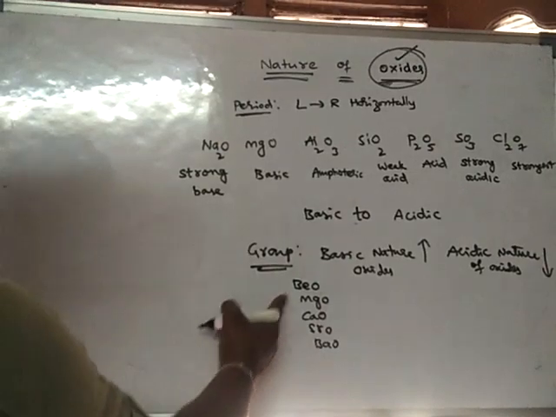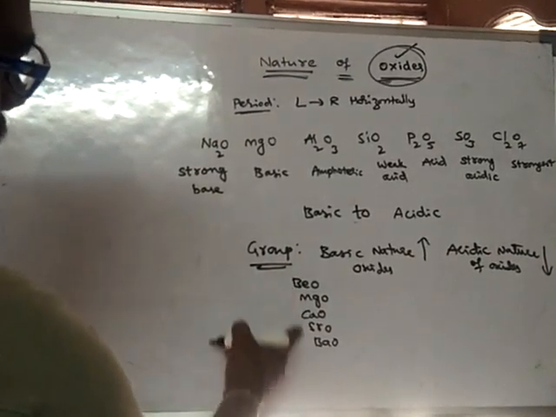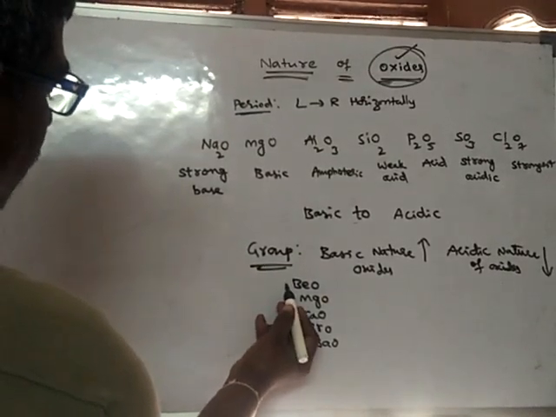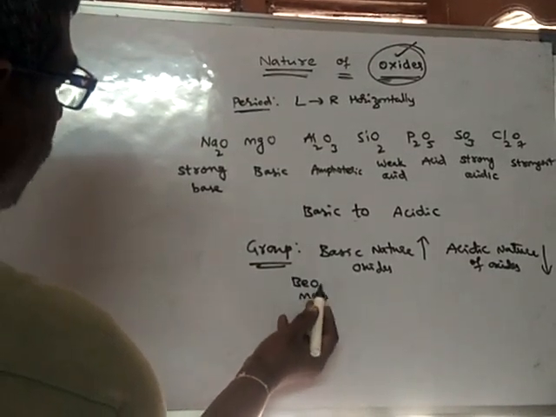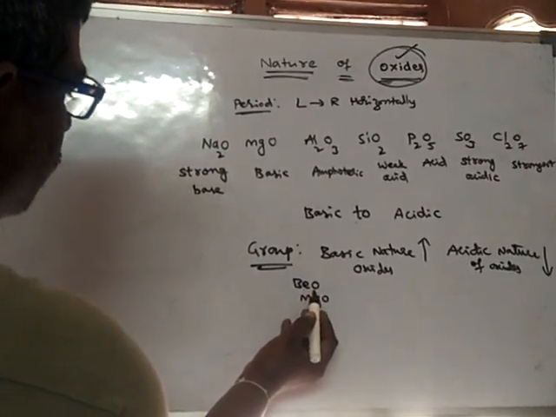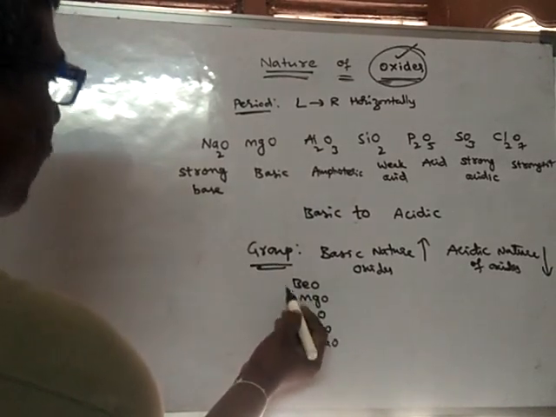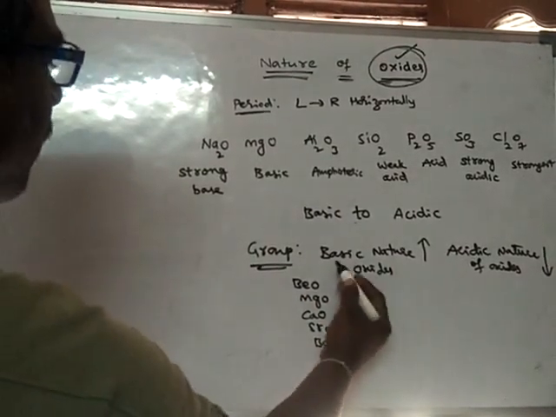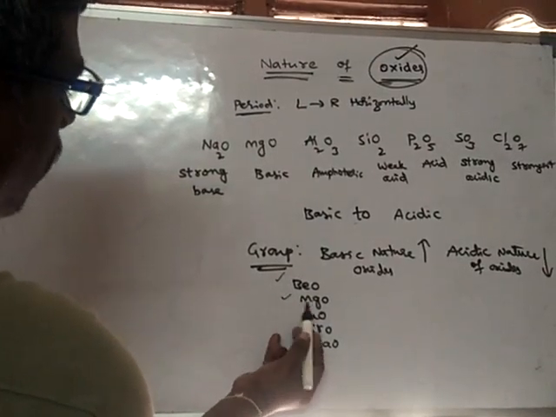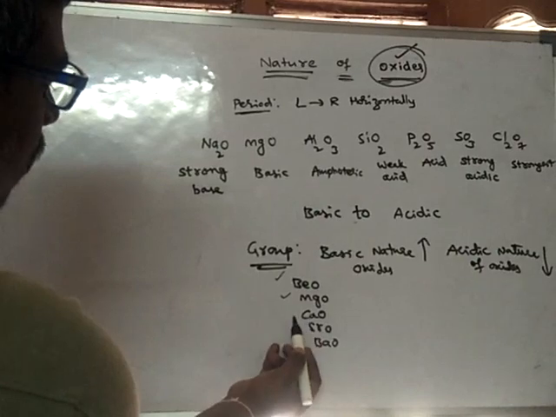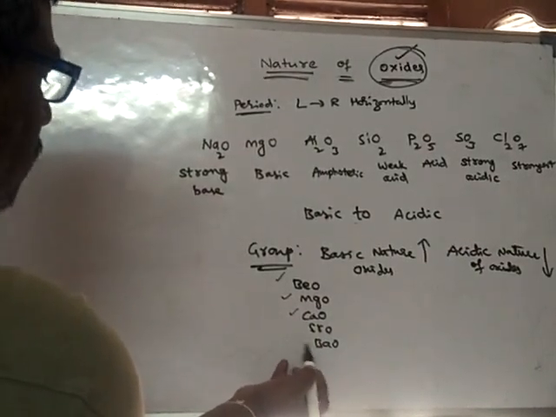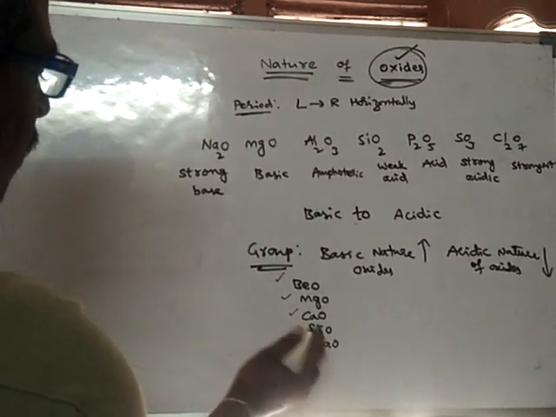Beryllium oxide is not that much basic, so it is the least basic in nature. Magnesium oxide is somewhat more basic, calcium oxide is more basic, strontium oxide is more basic, and barium oxide is some more basic. So here what is happening?